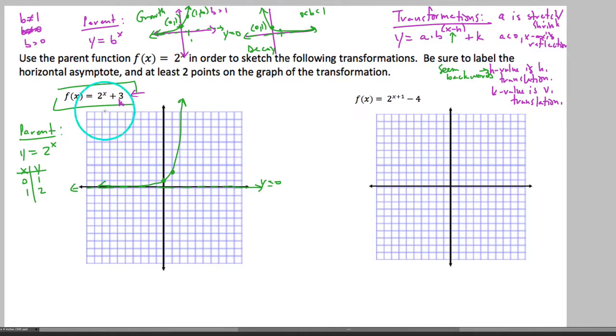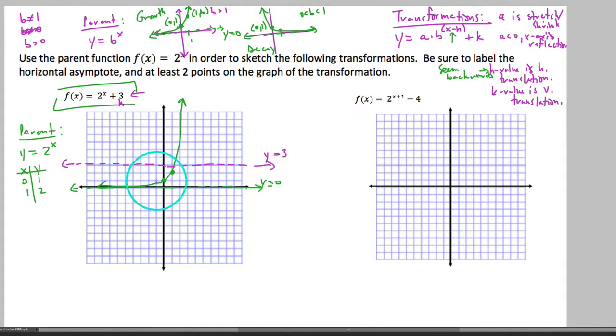So in terms of shift up 3, will that affect the asymptote? Well, it certainly does affect the asymptote. And in terms of an h and a k value, in terms of exponential graphs, the asymptote will always be at the height of whatever the k value is. And that's because we'll shift it up or down from a height of 0 in the parent function.